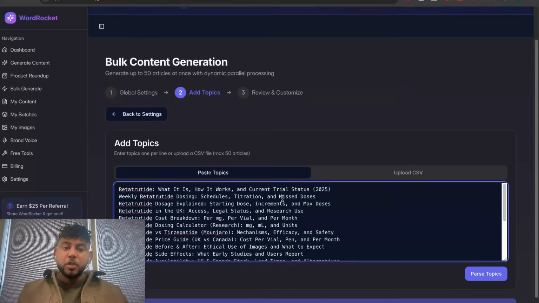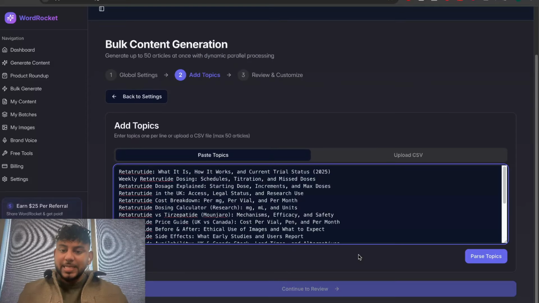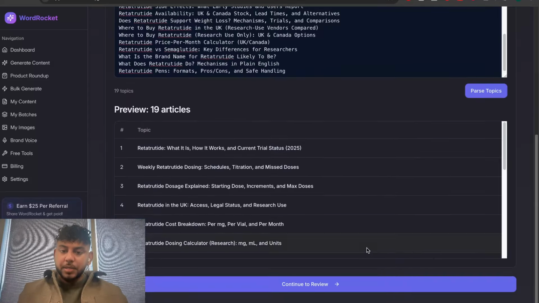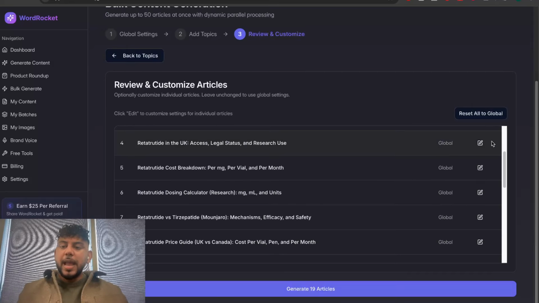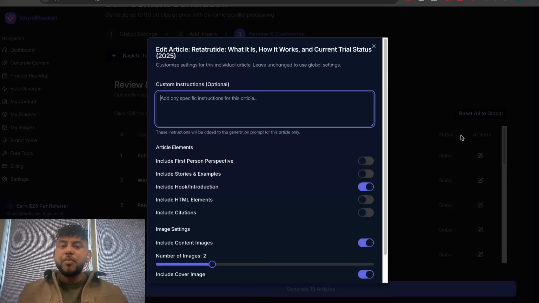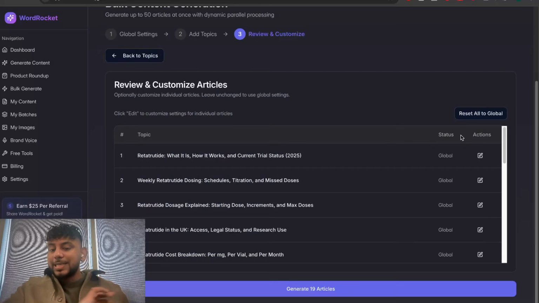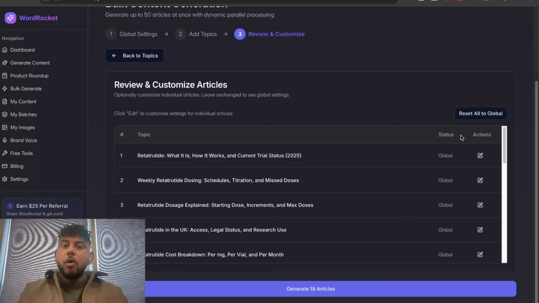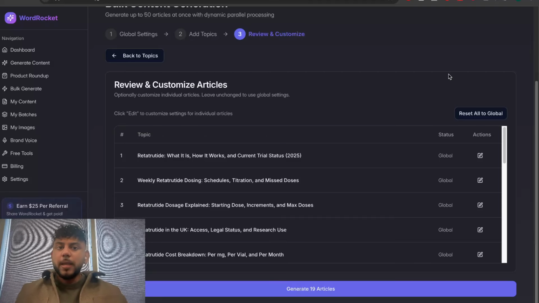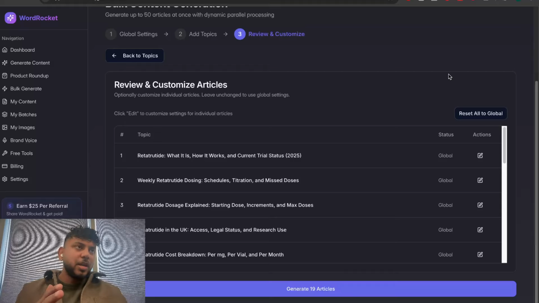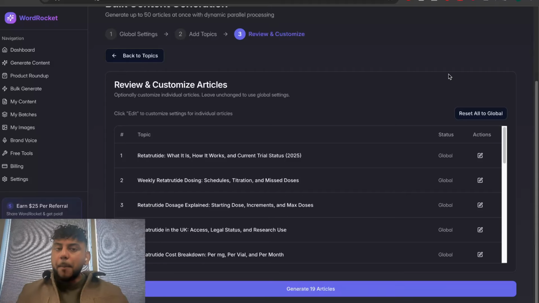So we can generate up to 20 articles at once. Just paste that in here, hit parse topics, go to continue to review. And in this step, you can actually edit each one of the articles if you like. If not, you can send this over and this will generate all 19 articles for you. So this is how easy it is. You can generate 300, 400 articles per month as easy within a couple of minutes using WordRocket.